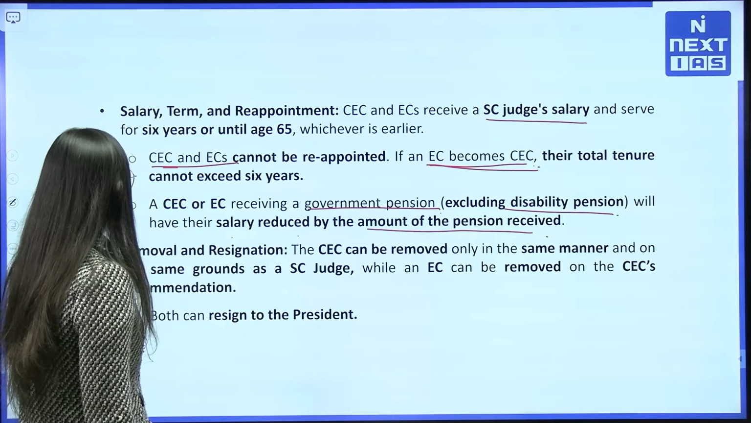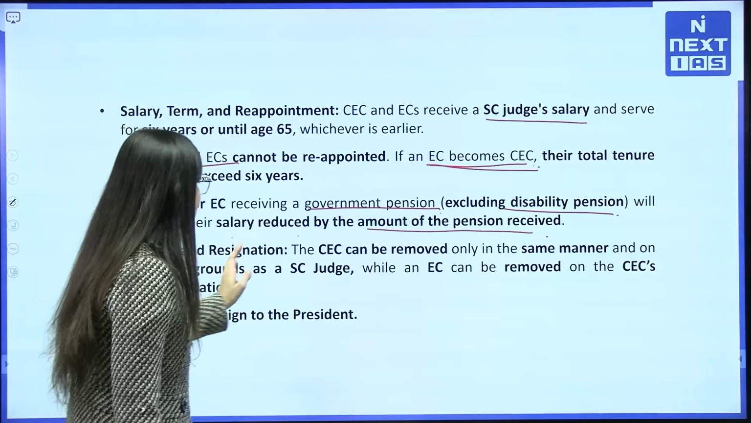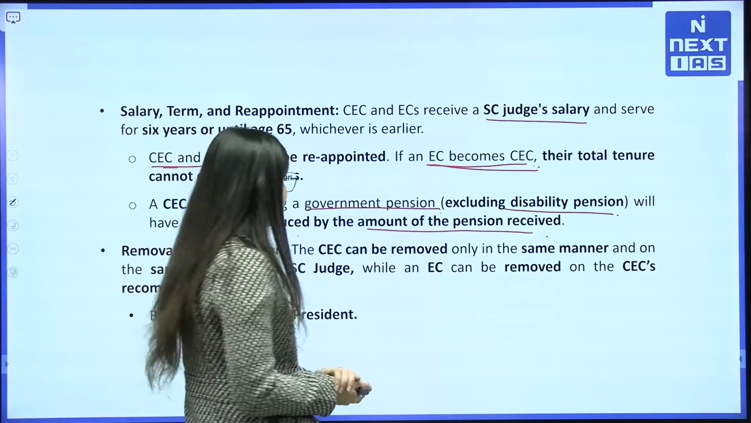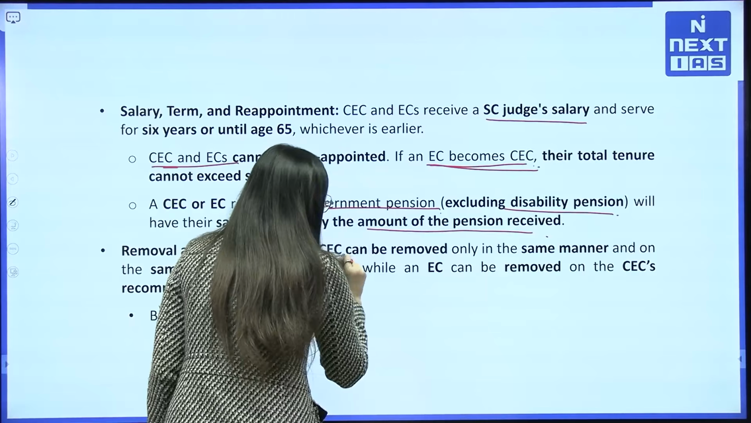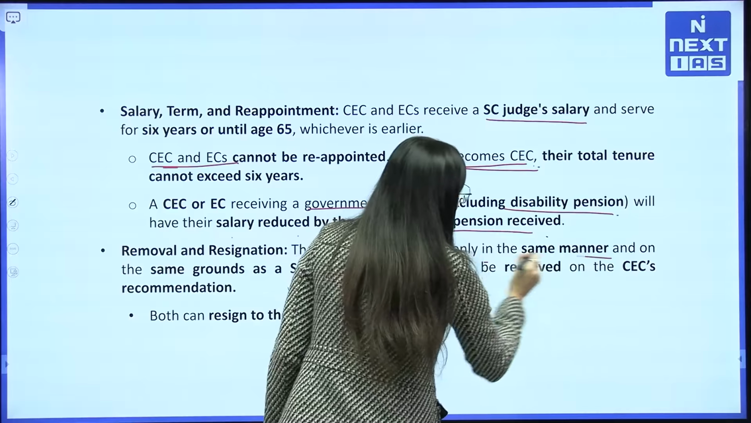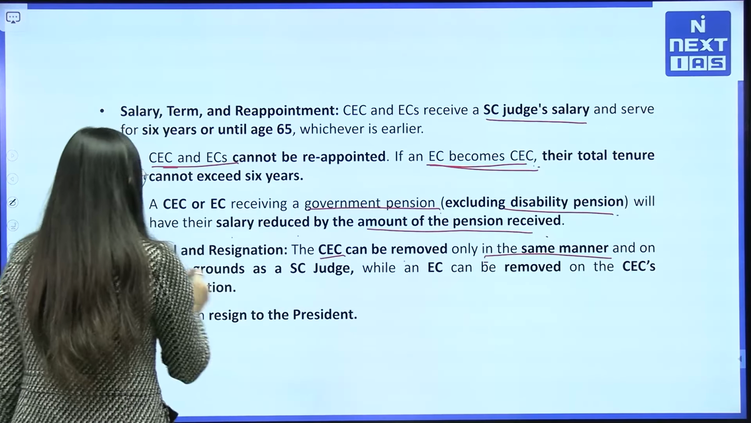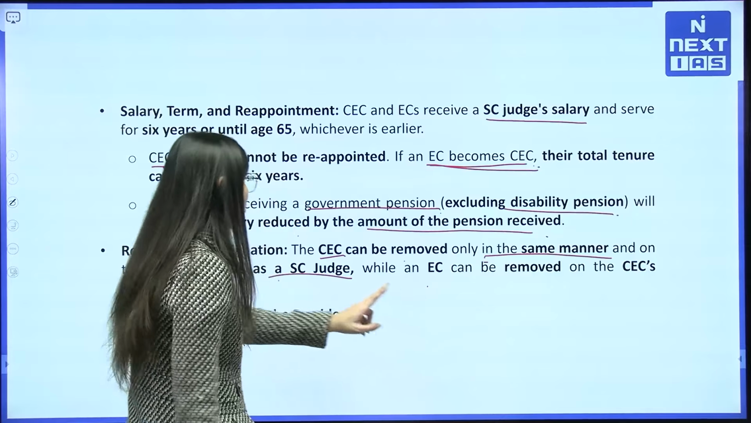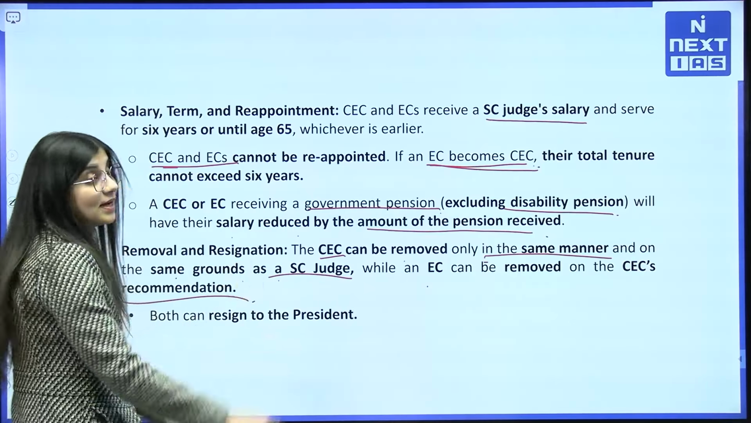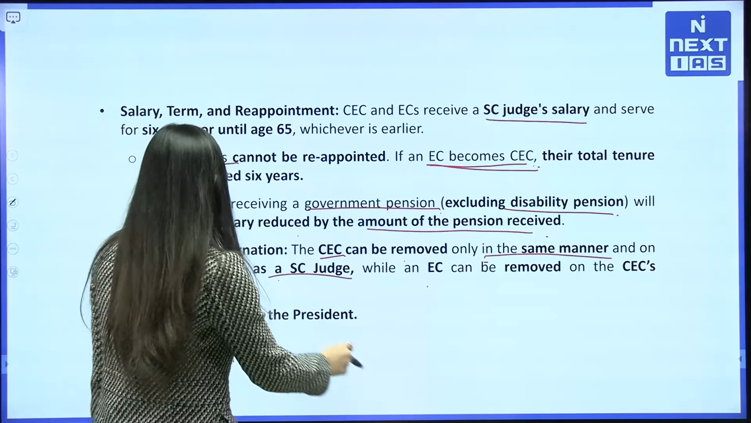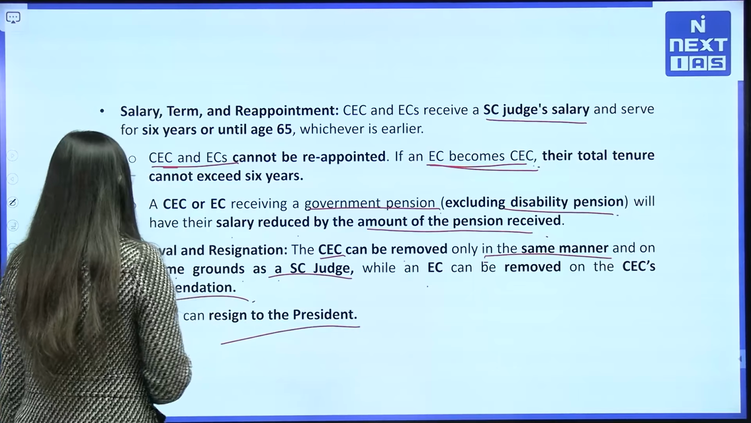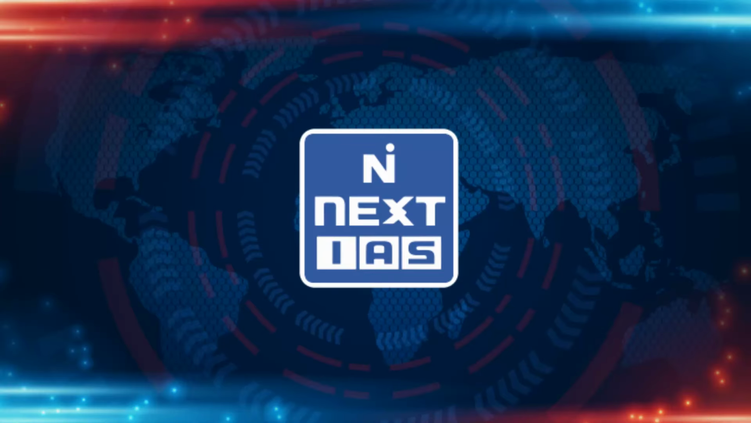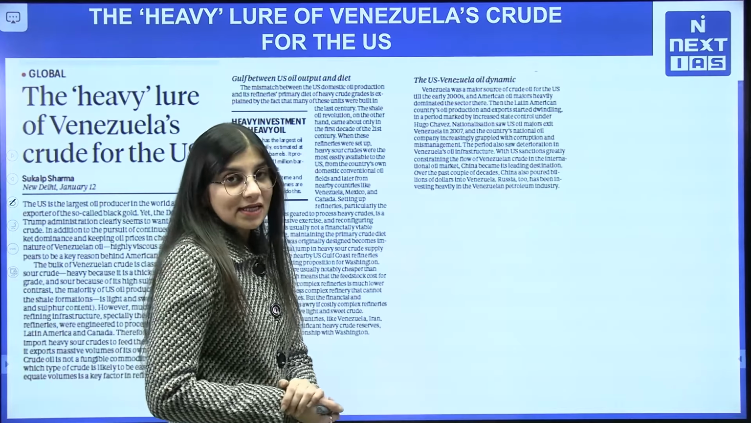So, what are the removal and resignation provisions for the CEC and ECs? The CEC can be removed only in the same manner and on the same grounds as a Supreme Court judge, while an EC can be removed on the CEC's recommendation, but both can resign to the President. Okay, let's get into the next article.